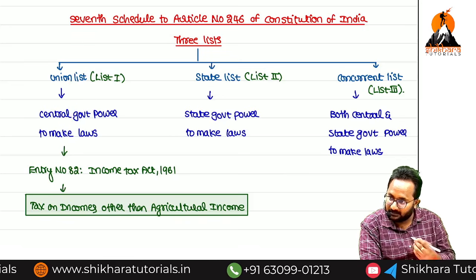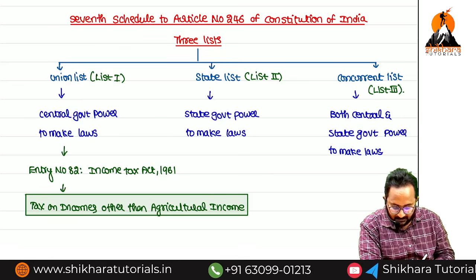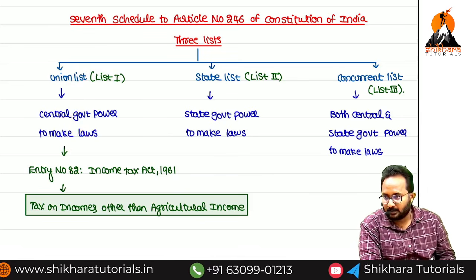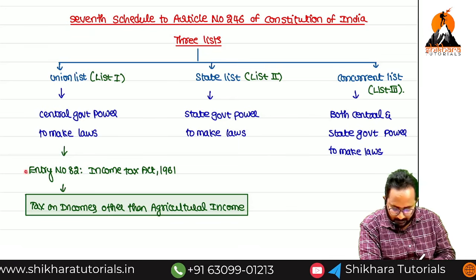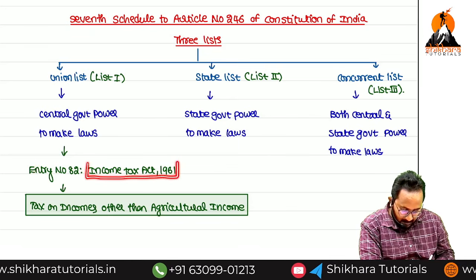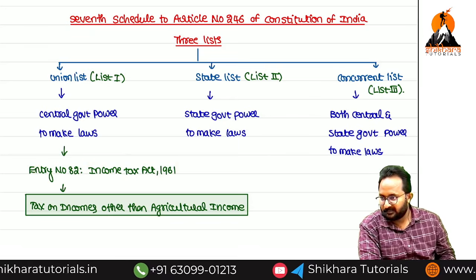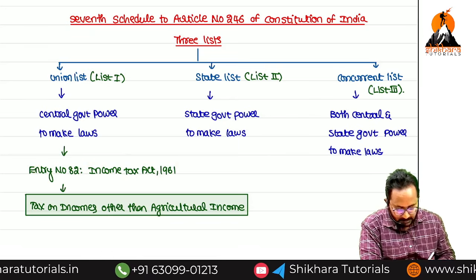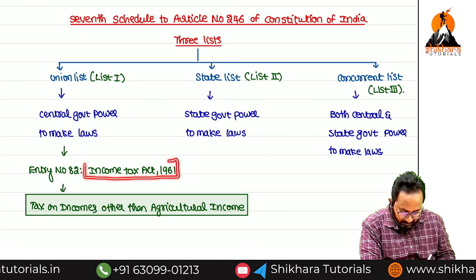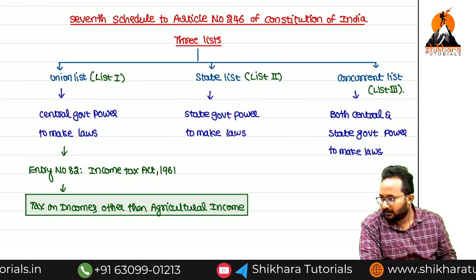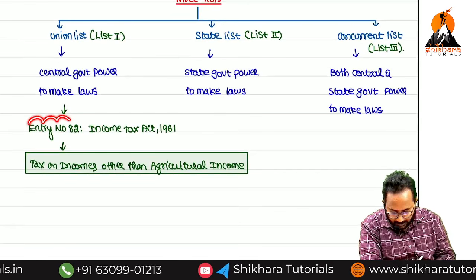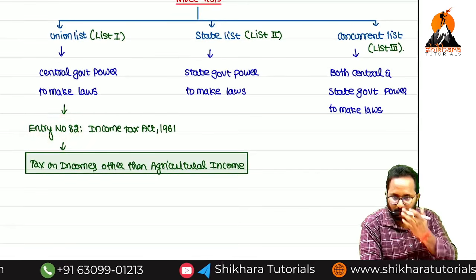Before the income tax law, how many laws were already framed? 81. Now what is the entry number for the Income Tax Act 1961? Entry number 82. For our entire act, what is the short title? Income Tax Act 1961. So the entry number is 82, for MCQ purposes.